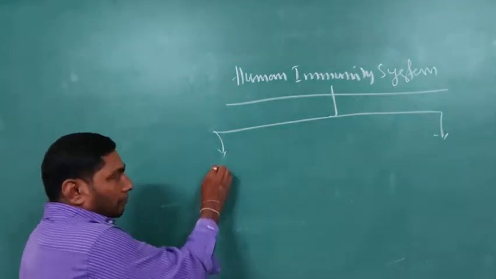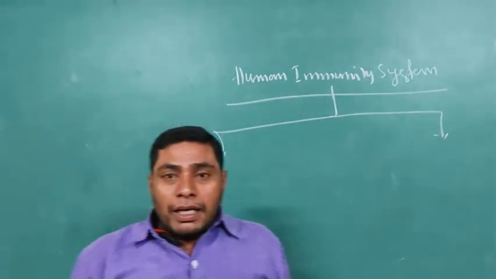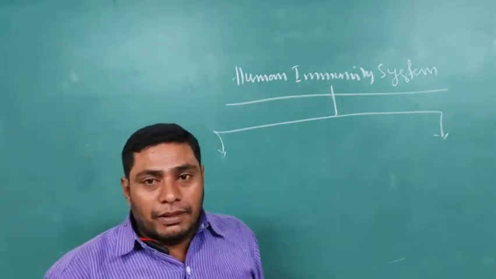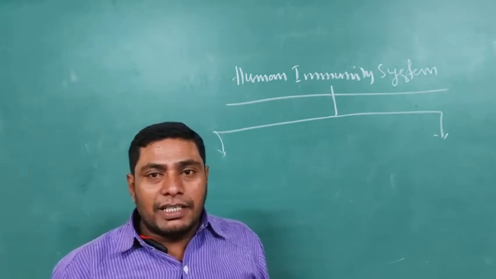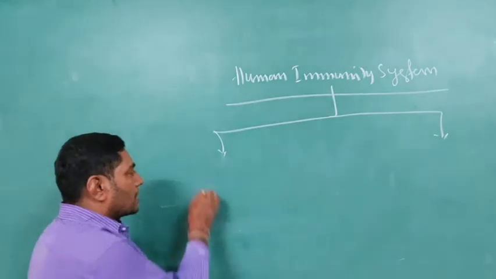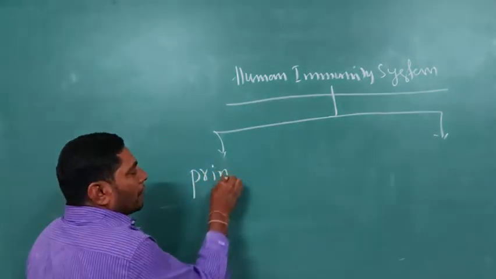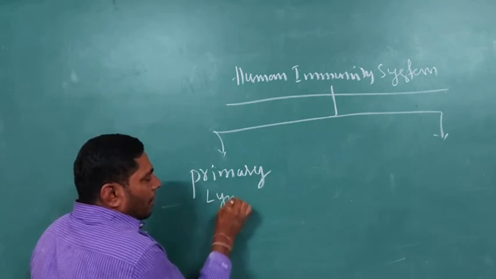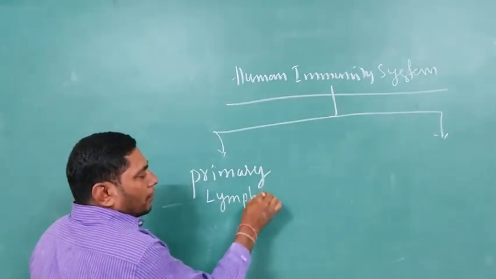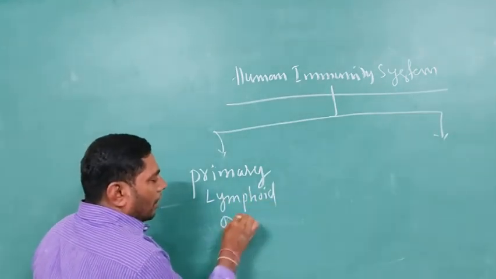One is the primary lymphoid organs, and the second one is the secondary lymphoid organs. So first is the primary lymphoid organs.